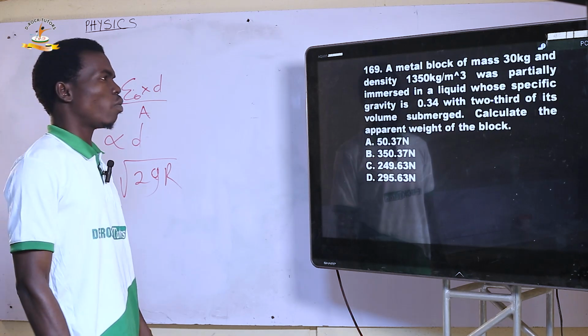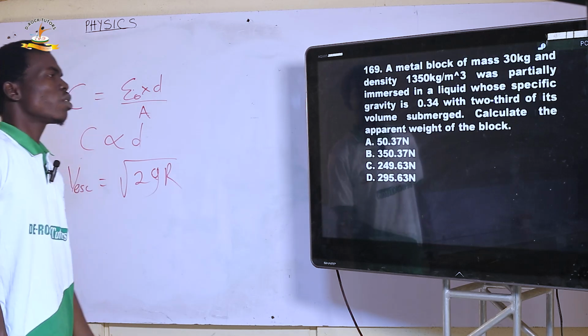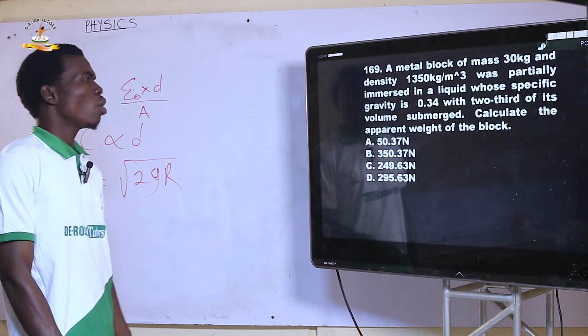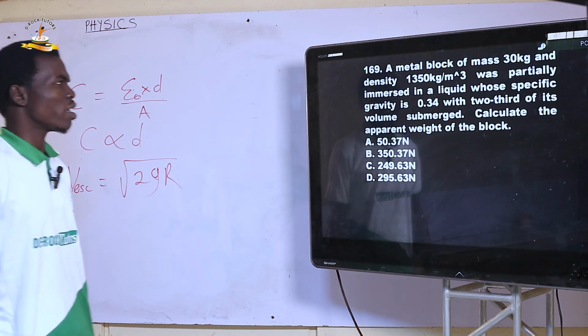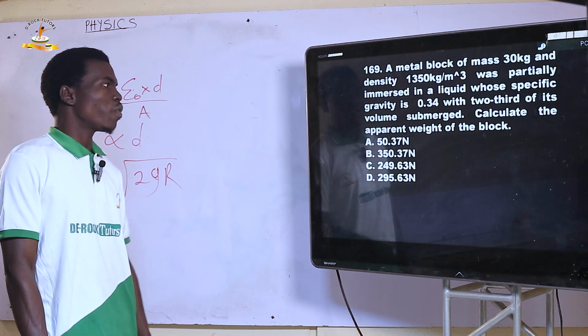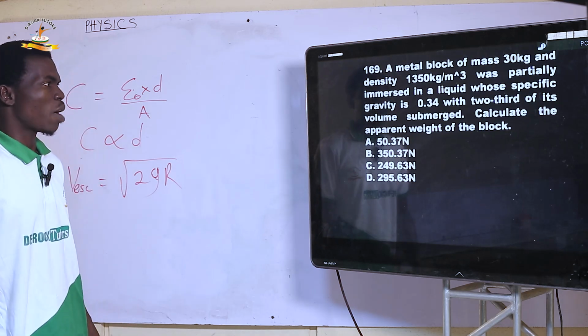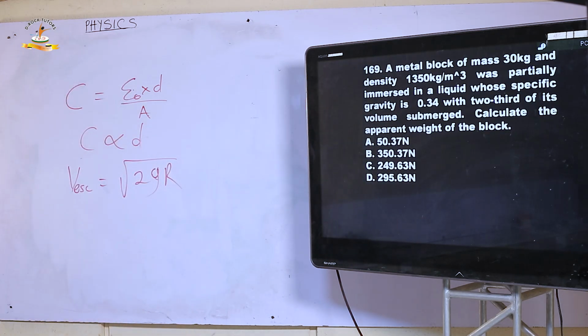169. A metal block of mass 30 kg and density 1350 kg per meter cube was partially immersed in a liquid whose specific gravity is 0.34 with 2/3 of its volume submerged. Calculate the apparent weight of the block. Alright, let's take a look at that.